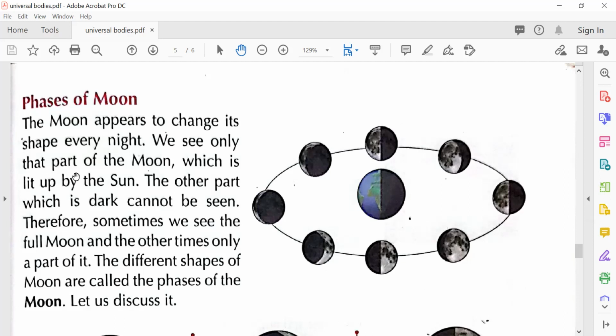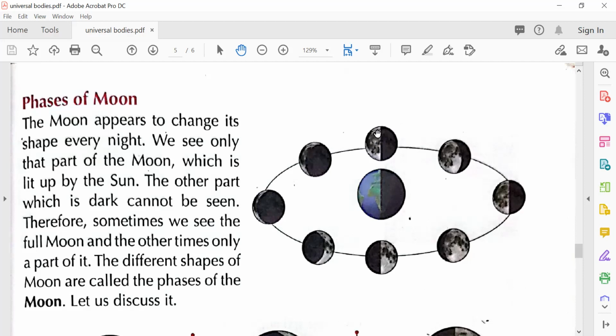We see only that part of the moon which is lit up by the sun. So the sun is there, and here is the earth, and here is the moon, and the moon is going around the earth. The moon is not going around the sun like this. This is the earth, and the moon is going around the earth. Earth is going around the sun like this, but the moon is going around the earth. So this is the moon, and here is the sun. The sun's light is coming here and it's getting reflected here. So we see the moon.